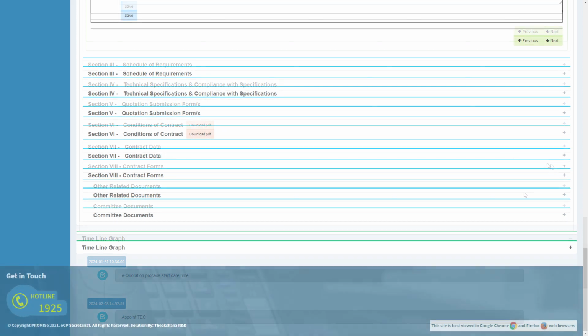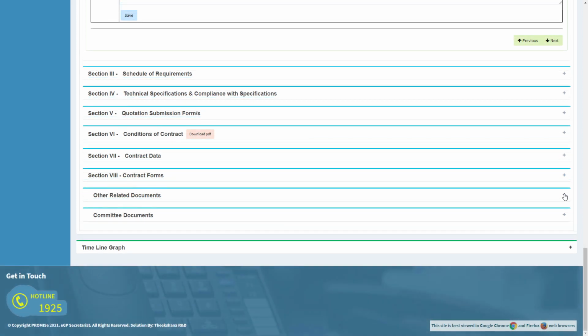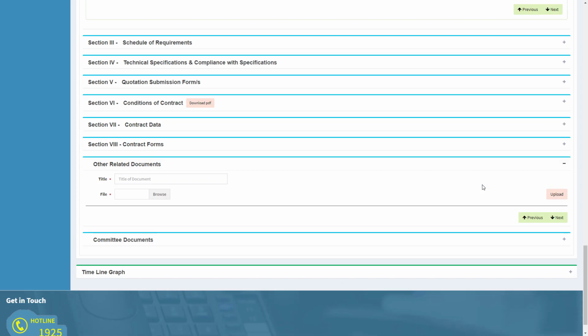The next section is other related documents. In here, you can upload any other document that might be useful for the supplier to submit their quotations. For example, they can be photographs or catalogs of the items you wish to procure. Any document should be converted to PDF format before uploading.